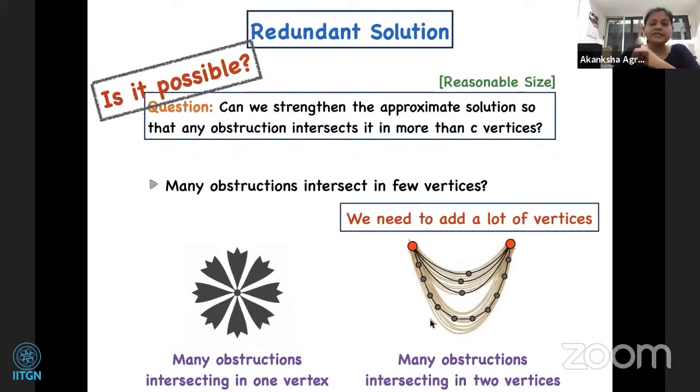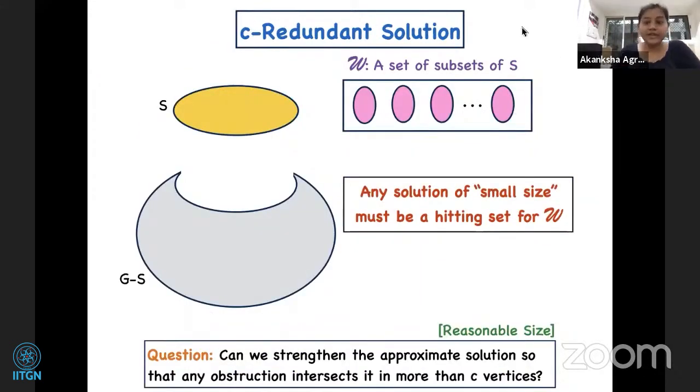But actually there is an interesting thing that we can do. Note that these many obstructions are intersected by these two red vertices, right? So we know that one of these two red vertices must necessarily belong to our solution, and this is a constant number of vertices. Using this, we cannot achieve what we wanted to achieve, but we can achieve something very close to it, which is firstly possible to do, and also we can compute such a thing efficiently. So let us look at one such thing.